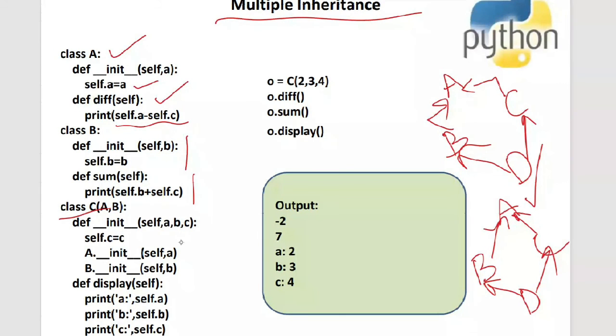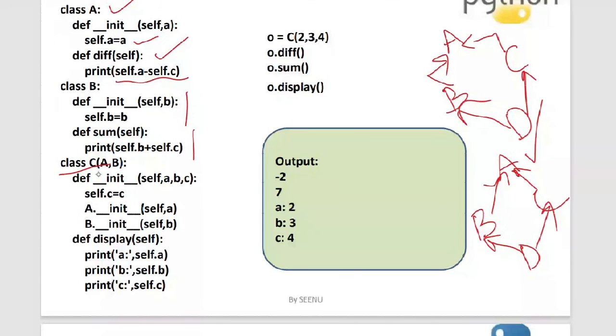Now I have the C class. This is how you show the inheritance process. Inside the brackets, in the earlier cases like simple inheritance, you put only one class name. But here, since this is the concept of multiple inheritance, you put two classes, separated by a comma.